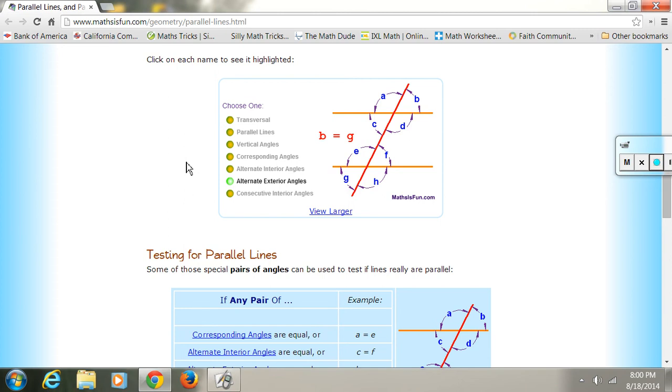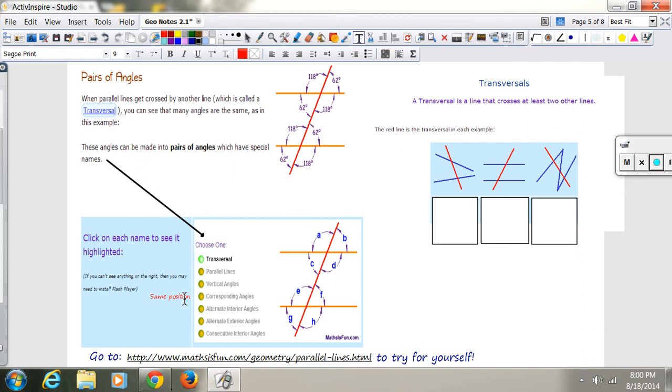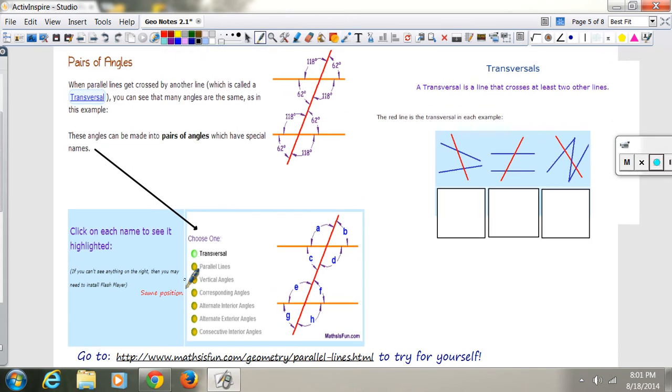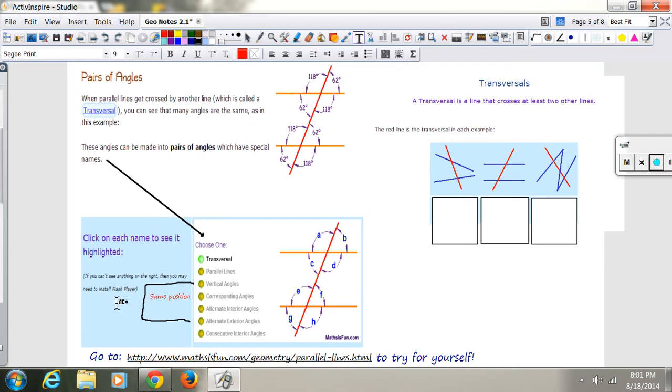All of these are congruent to each other. All of those kinds that we just saw, from vertical angles all the way down to alternate exterior, those are all congruent to each other.